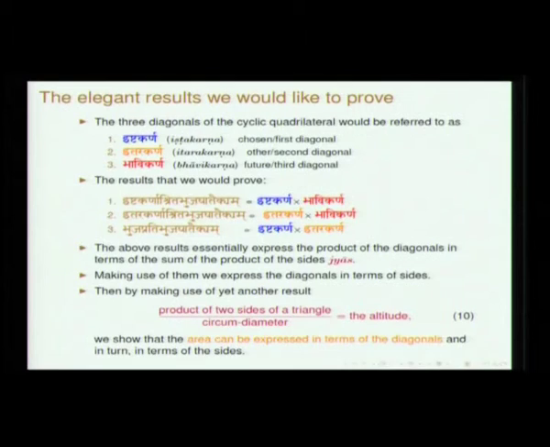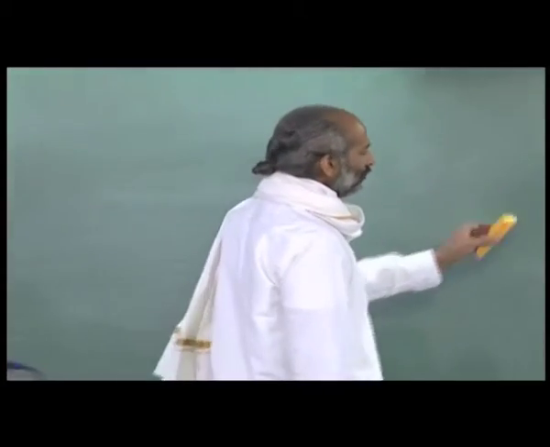Now, the other result. Making use of them, we express the diagonals purely in terms of the sides. Then we can express the area of the cyclic quadrilateral also in terms of Karnas. So, Karnas can be expressed in terms of sides, and areas can be expressed in terms of Karnas, so you can see that the expression for area can also be expressed in terms of the sides of this quadrilateral. This is also nicely proved.